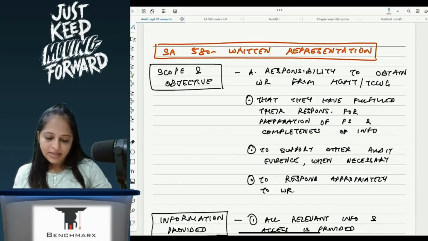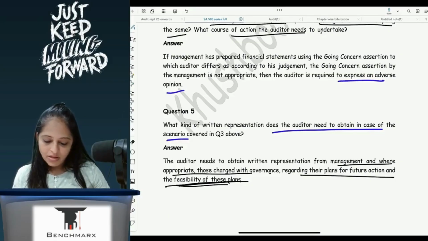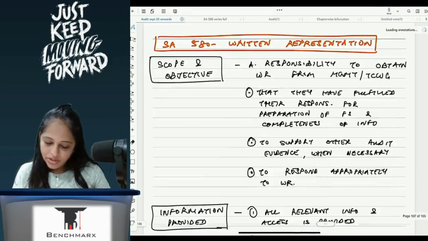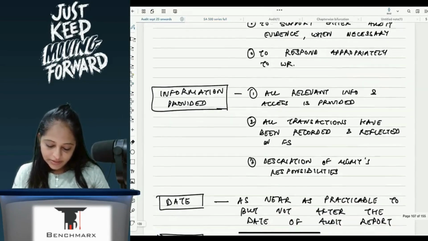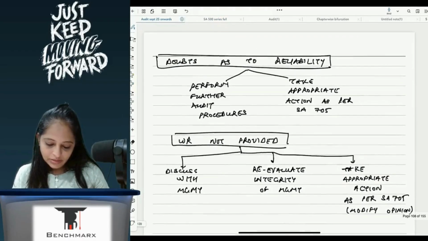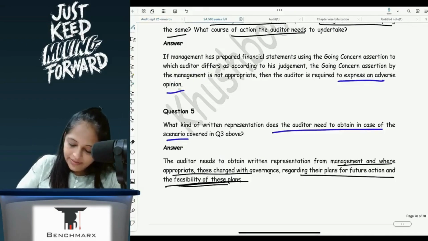Do you know how you will write it? Here in your chart, just add one line.